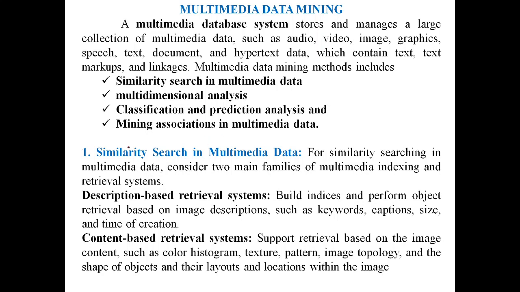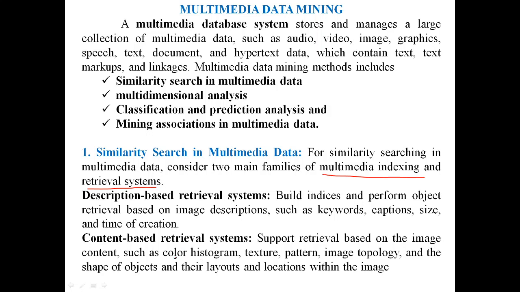Coming to the first one, similarity search in multimedia data. For similarity search in multimedia, we consider two families: one is multimedia indexing and the other is the retrieval system. We take the description-based retrieval system, which is based on keywords, captions, size or the time of creation of that data, or the content-based one.